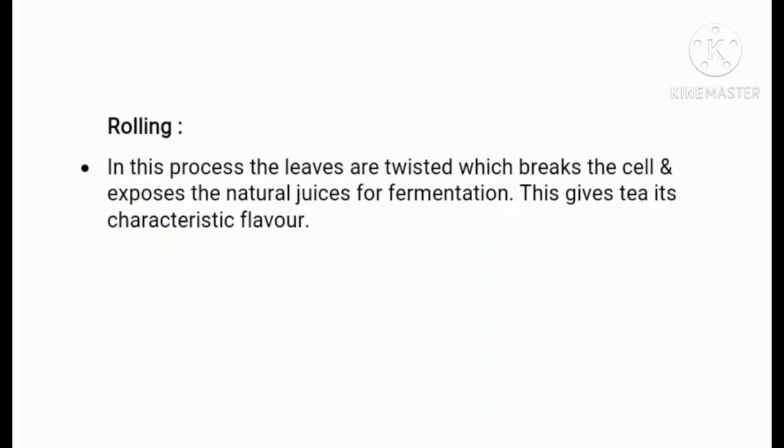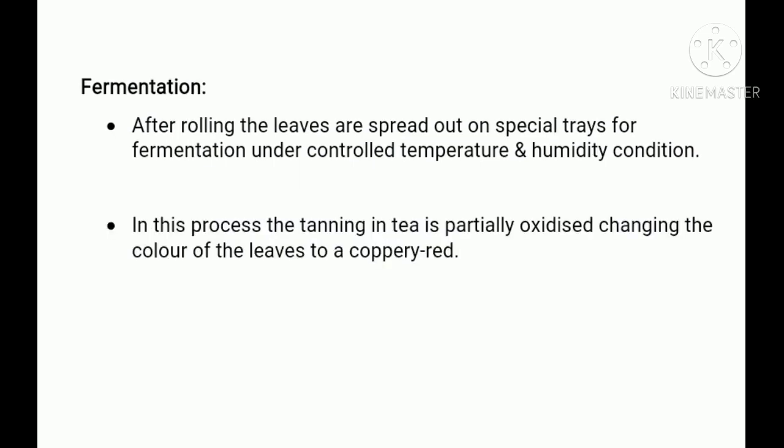Next, rolling. In this process, the leaves are twisted, which breaks the cell and exposes the natural juices to the fermentation. This gives tea its characteristic flavor. Next, fermentation. After rolling, the leaves are spread out on special trays for fermentation under controlled temperature and humidity conditions. In this process, the tannin in tea is partly oxidized, changing the color of the leaves to a coppery red.